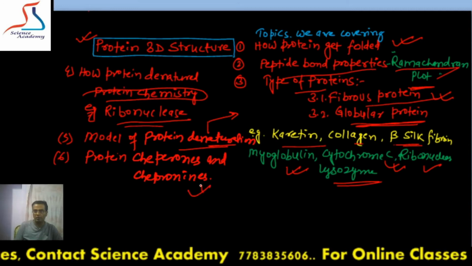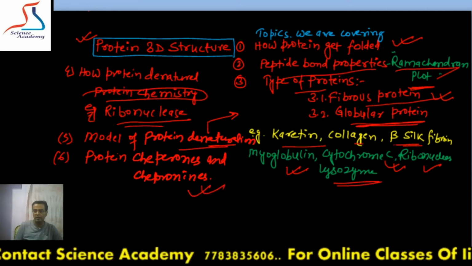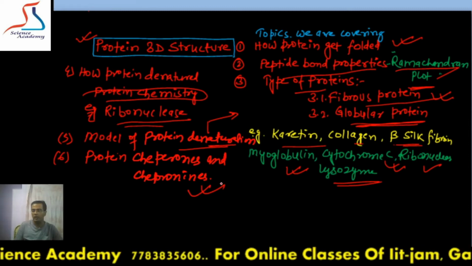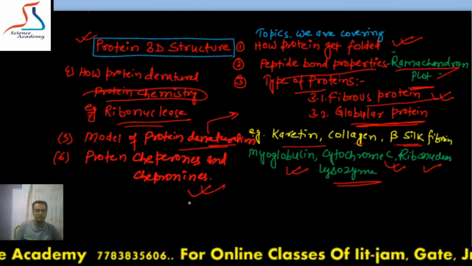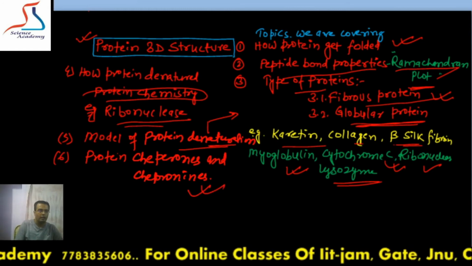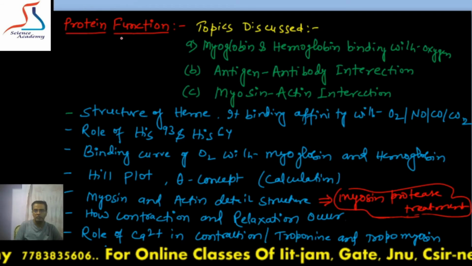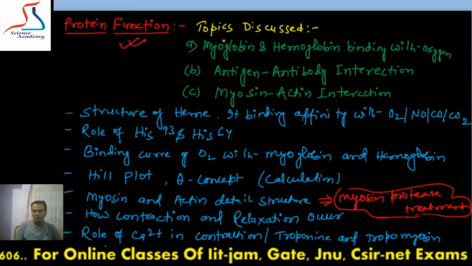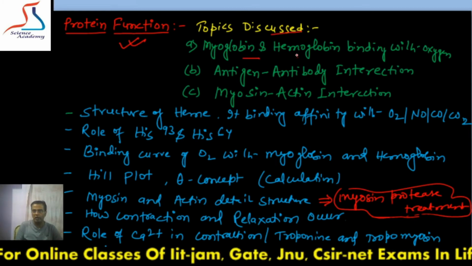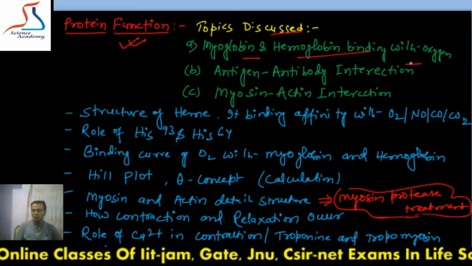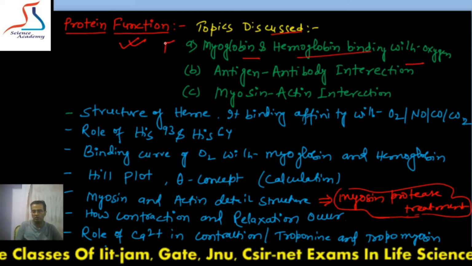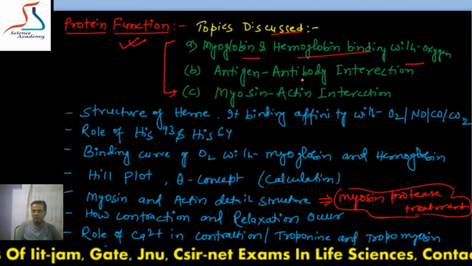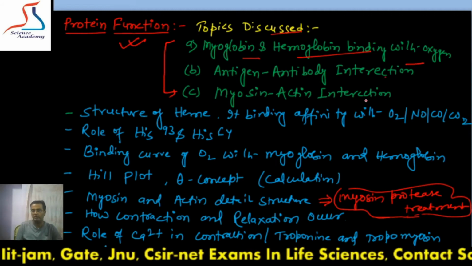Then protein chaperones and chaperonins. These are very important, chaperones and chaperonins. What are chaperones? GroEL and then HSP70. All those examples you have to study. Now the next topic you have to study in biochemistry, another important topic, is protein function, the next chapter. In this you have to study myoglobin and hemoglobin binding with oxygen. Here 3 major examples you have to study in the case of protein function: myoglobin and hemoglobin binding with oxygen, antigen-antibody interaction, and myosin and actin interaction.